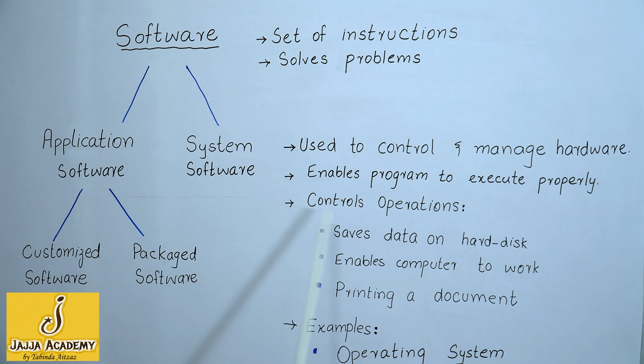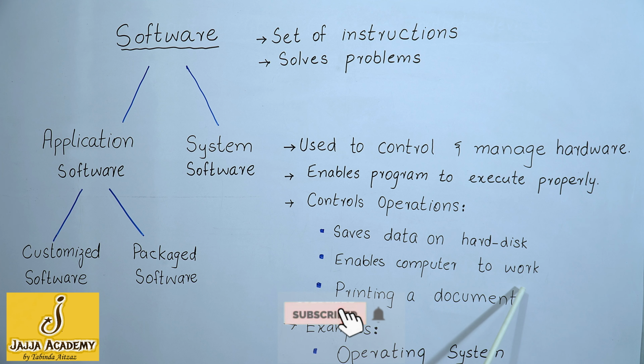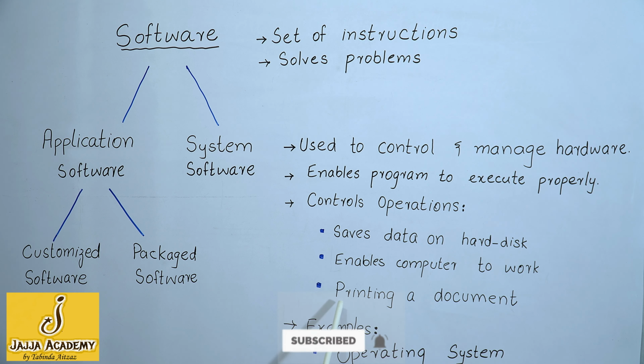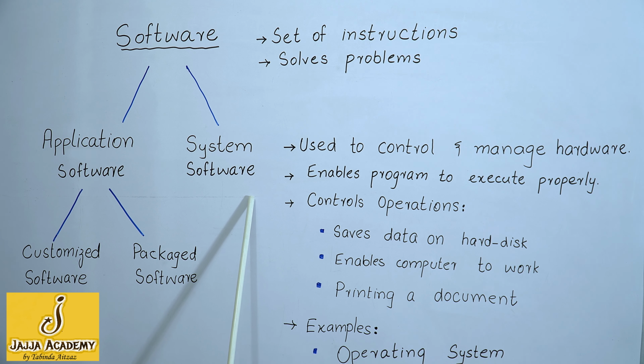A system software controls the following operations, such as it saves data on the hard disk, it enables the computer to work properly, and it controls the printing operation, printing a document. So all these operations and many other operations are performed by system software.